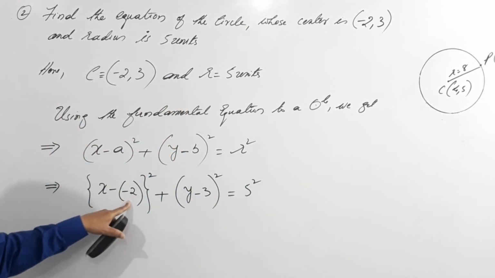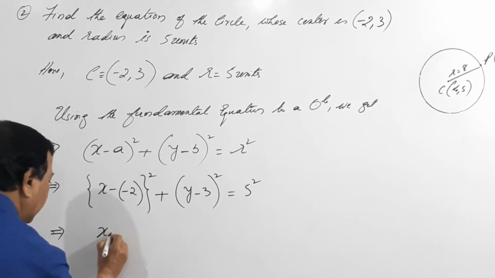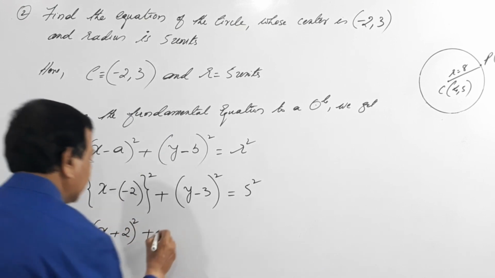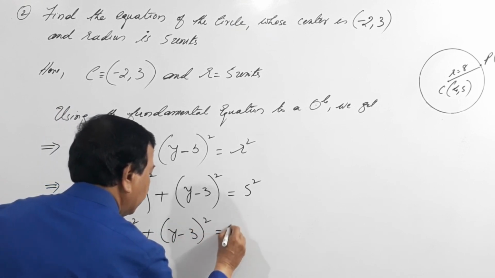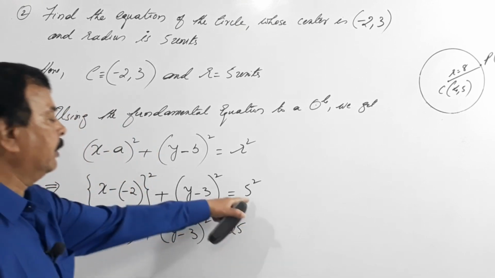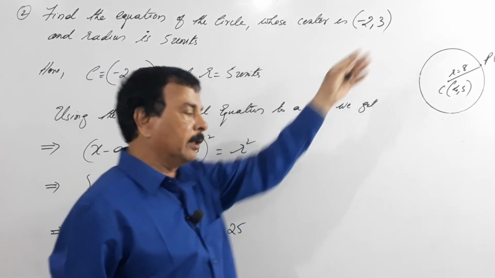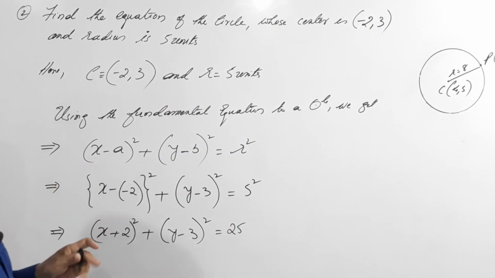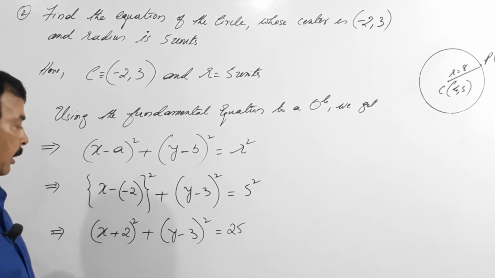So minus into minus becomes plus, that is (x plus 2) the whole square plus (y minus 3) the whole square equals 25, since 5 square is 25. The reason I deliberately took this problem is that in the examination, whether he gives -2 or -3, use the same technique and show it in the bracket, because I don't want you to go wrong. I could have easily said x plus 2 and proceeded, but I want you to learn.